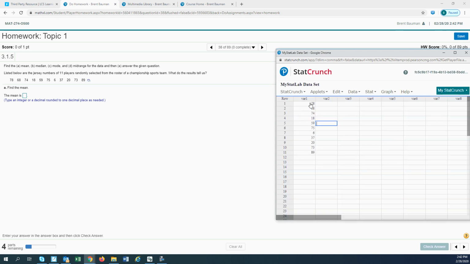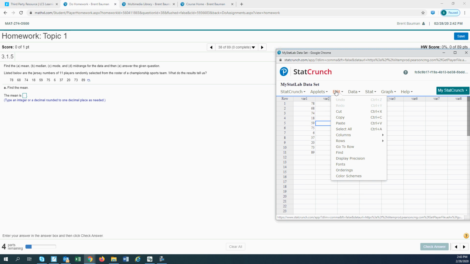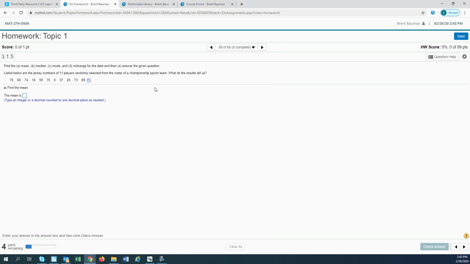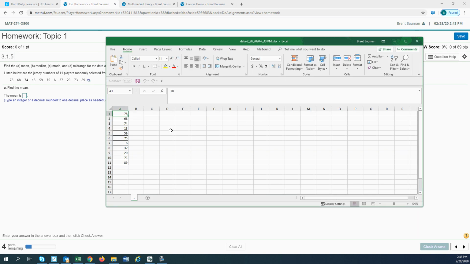Now you have your list in StatCrunch already, and then you'll have different options for doing different calculations in here once you get the list in there. Same thing for Excel. Some of you, especially if you took Math 144, are probably pretty familiar with Excel, so you may choose this option over the StatCrunch until maybe you're forced to do the StatCrunch or something like that.